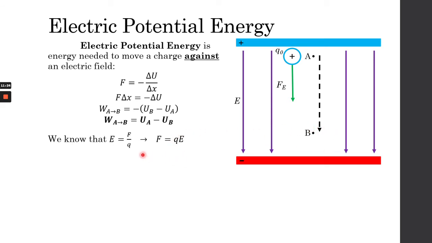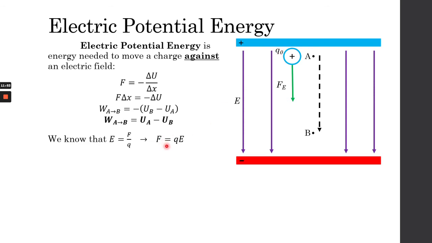And then we know from Coulomb's law that the electric field is equal to the force, or the electric force, divided by Q. So this is the electric force exerted by the charged particle, or the charge unit, exerted by the electric field. And we know that the magnitude of the electric field is equal to the force divided by the charge of our charged body, or the value of the charge.